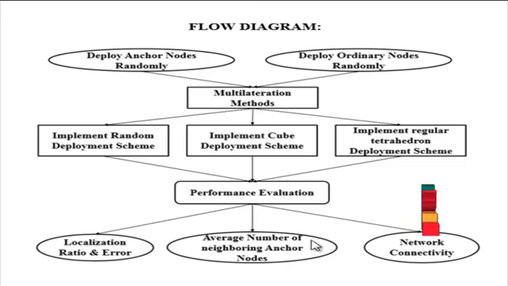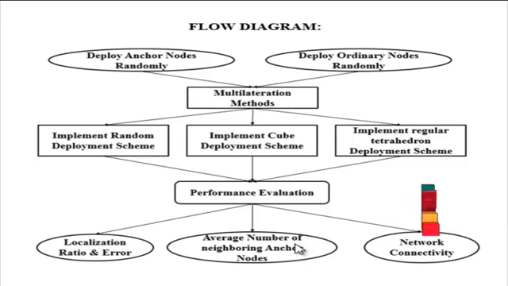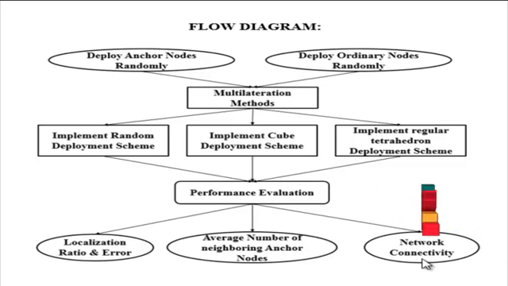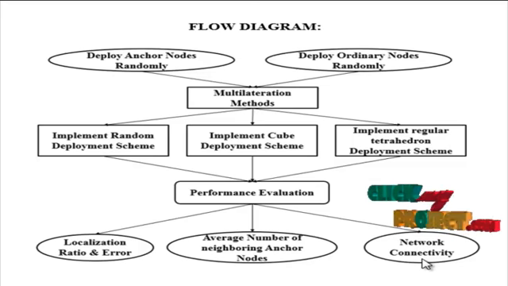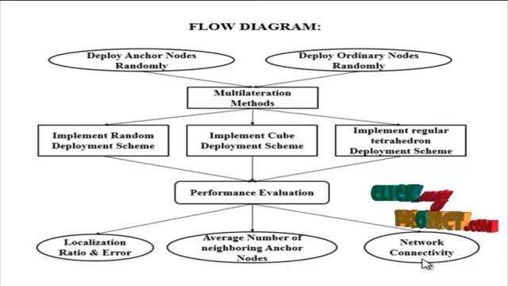The average number of neighboring anchor nodes is the ratio of the number of sensor nodes that can communicate with anchor nodes to the total number of sensor nodes. Network connectivity is the ratio of the number of sensor nodes that can communicate with other sensor nodes to the total number of sensor nodes, which can be computed. The performance of the regular tetrahedron deployment scheme is slightly better than that of the other two schemes.